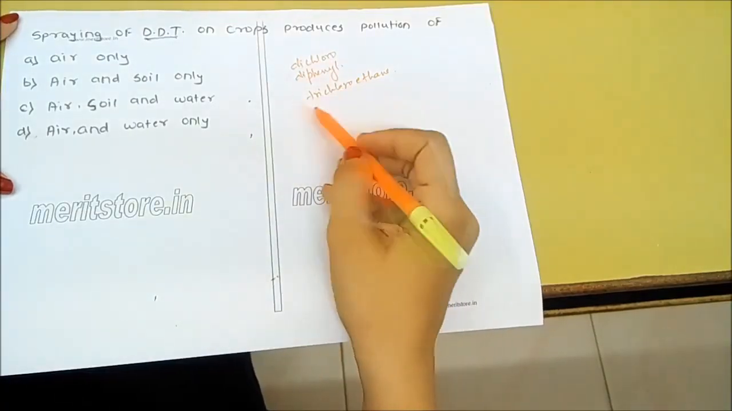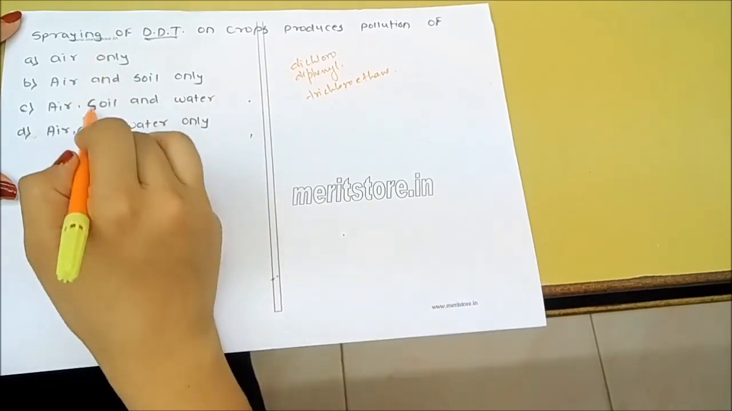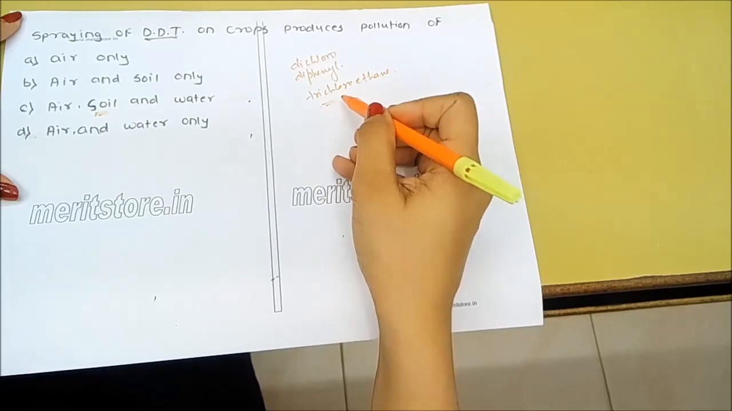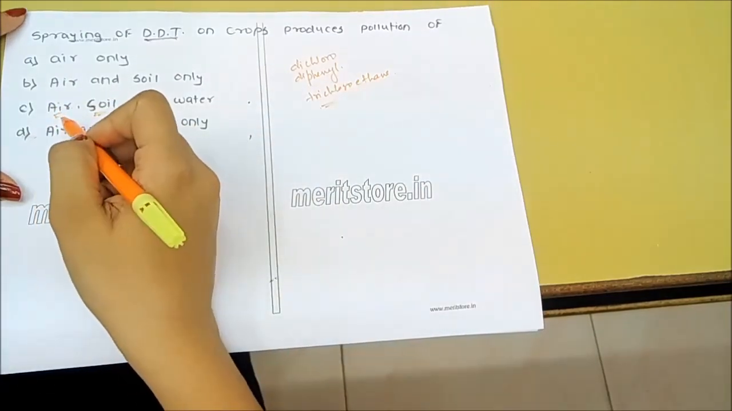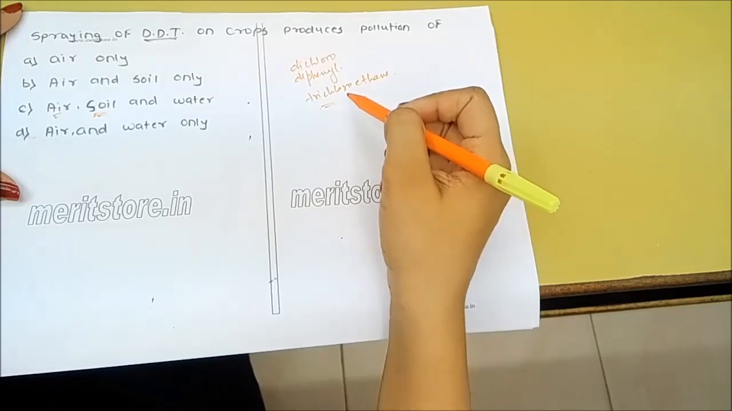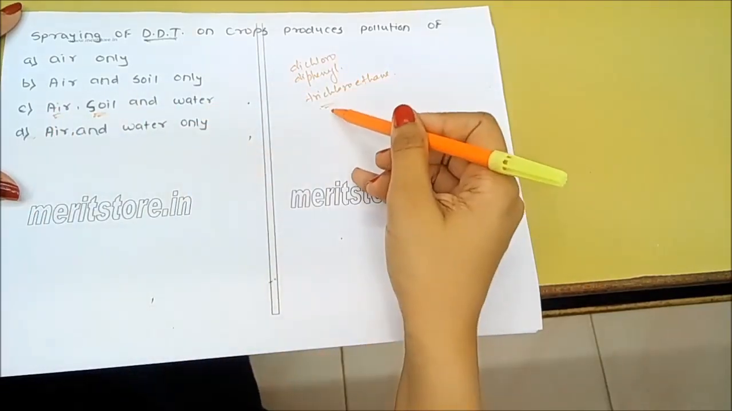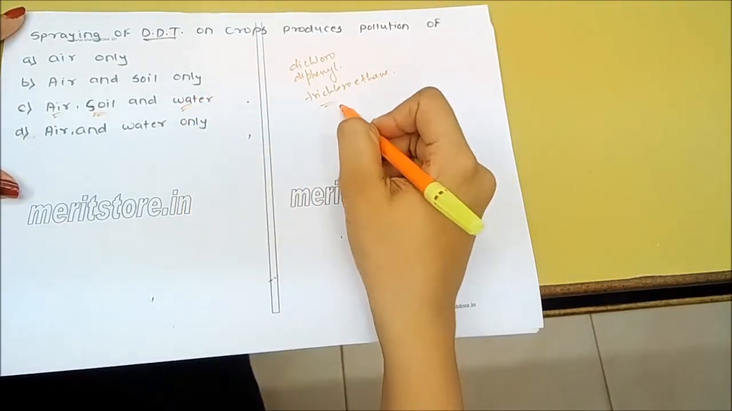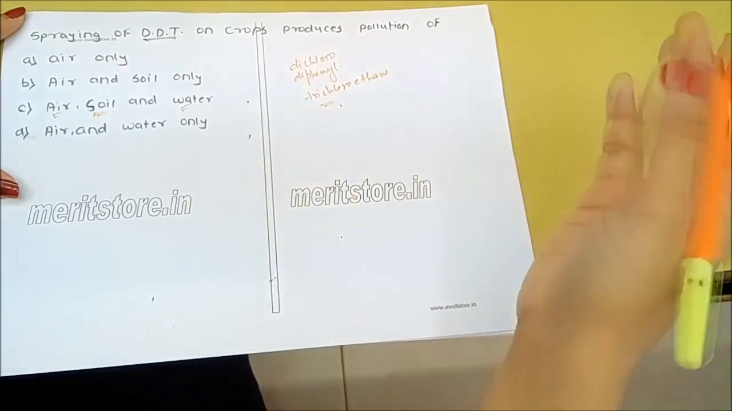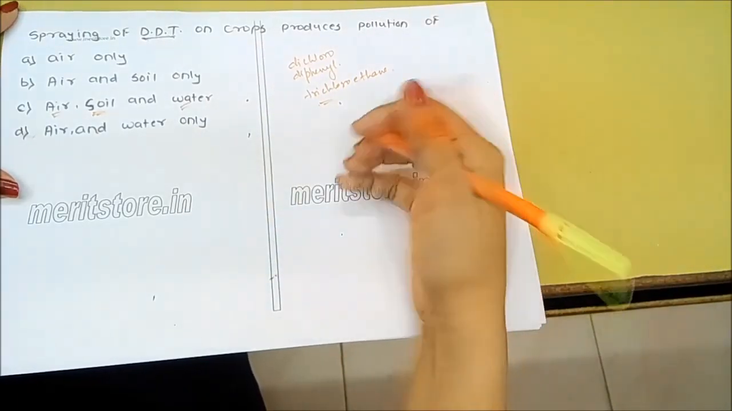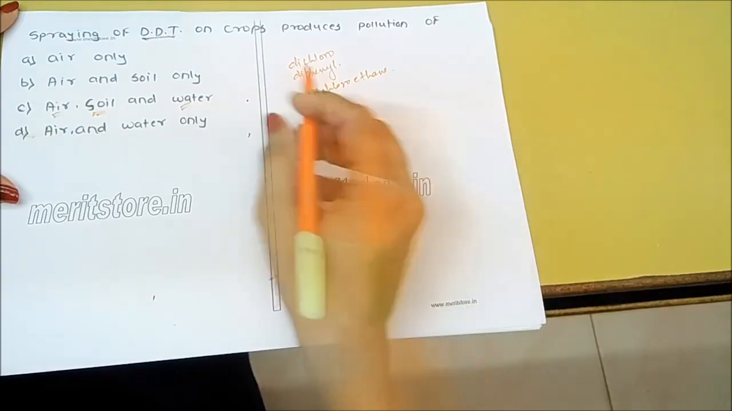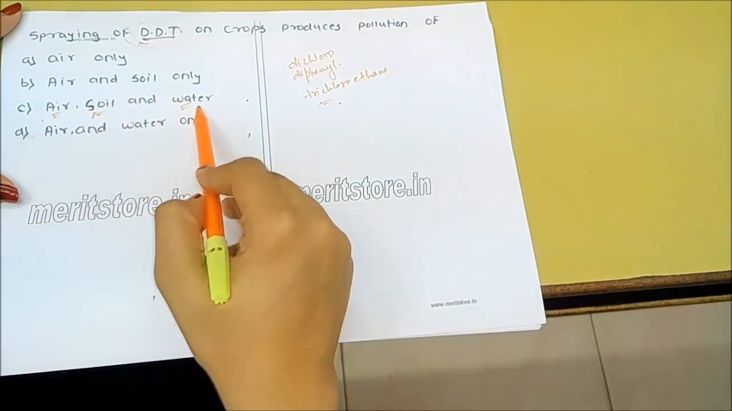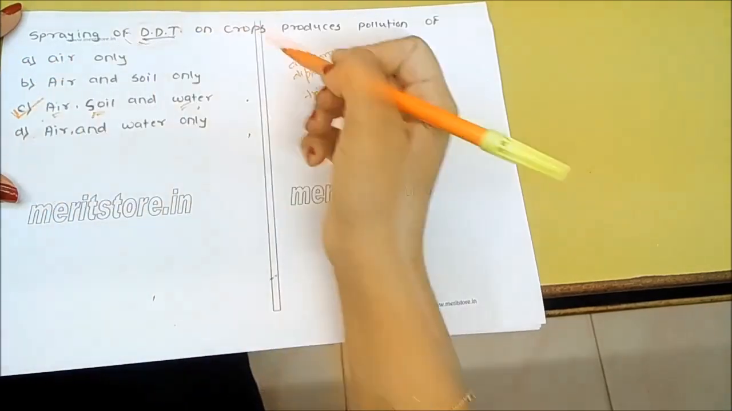This insecticide not only causes soil pollution, because more use of chemicals is going to affect the soil. It's going to cause air pollution because these droplets are going to be mixed with the air. Also it's going to cause water pollution because the water will flow with the soil, and sometimes it might even go underground, forming the groundwater. So spraying these chemicals is going to affect the air, soil as well as water. The correct answer is C, air, soil and water.